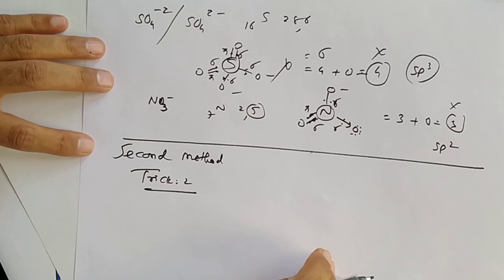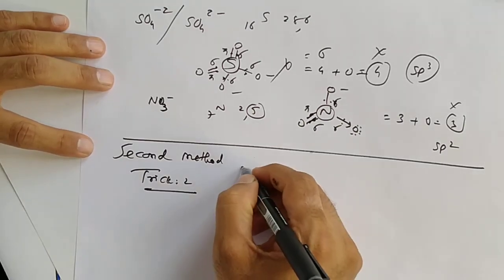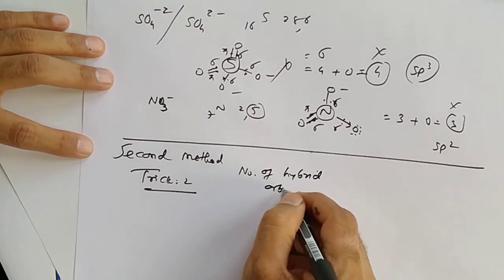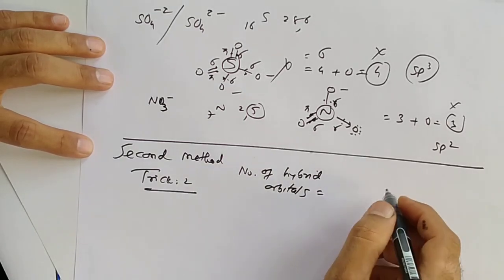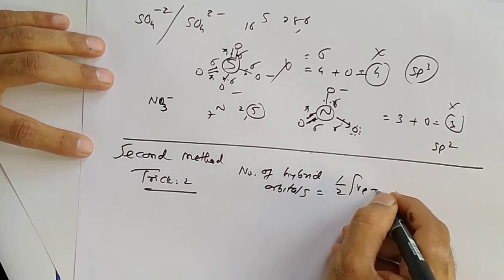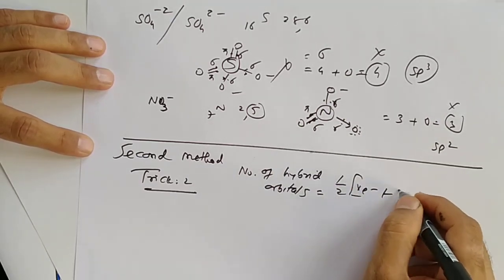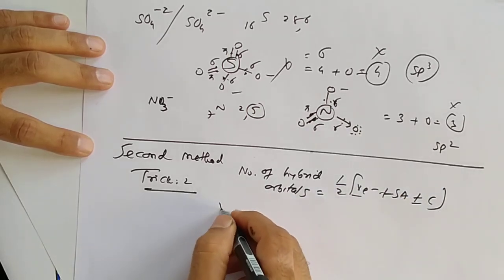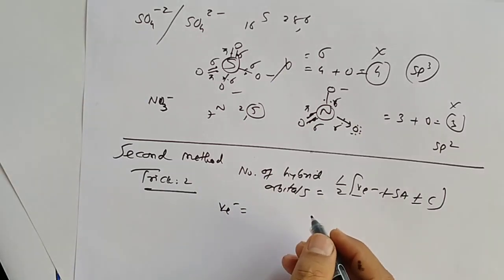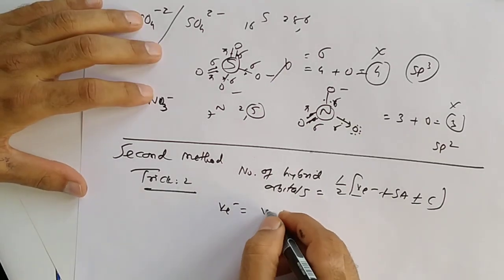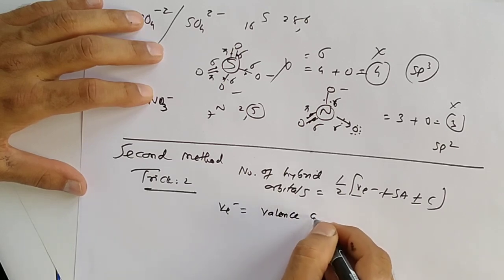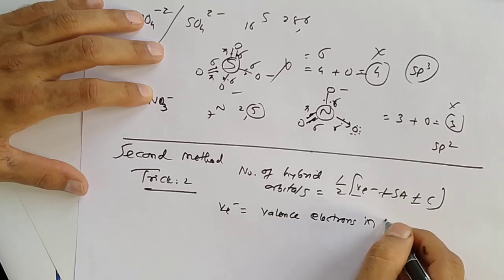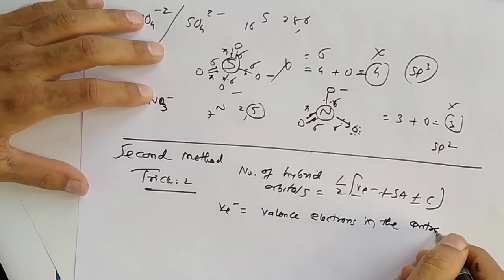To get hybridization, number of hybrid orbitals equal to 1/2 Pe plus Sa plus or minus C. Yes, Pe means valence electron in the central atoms.